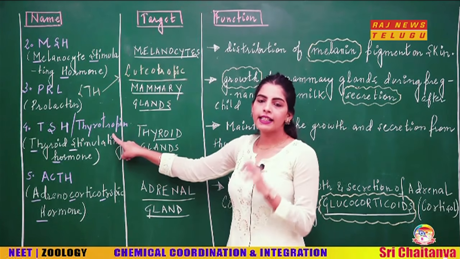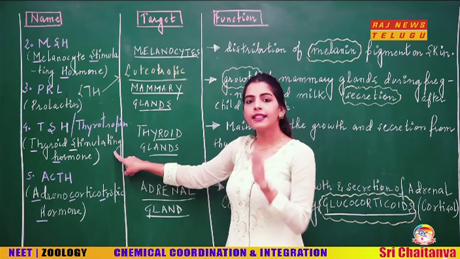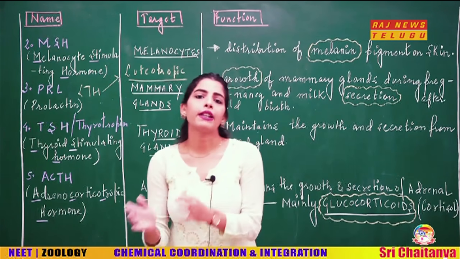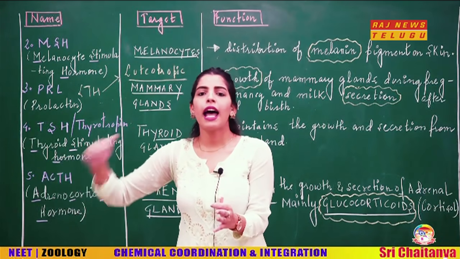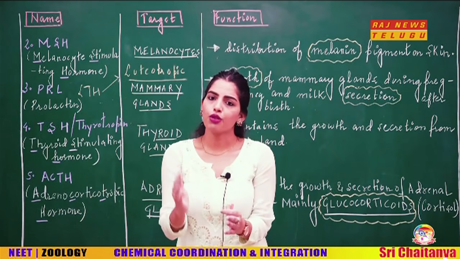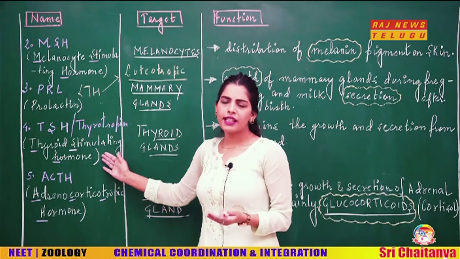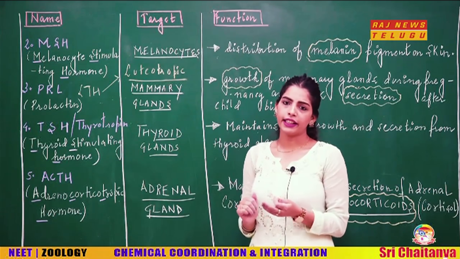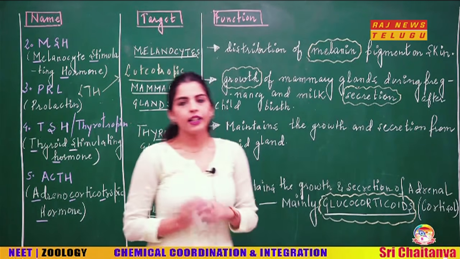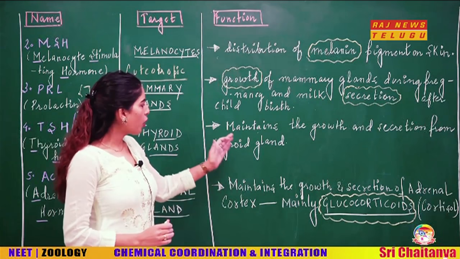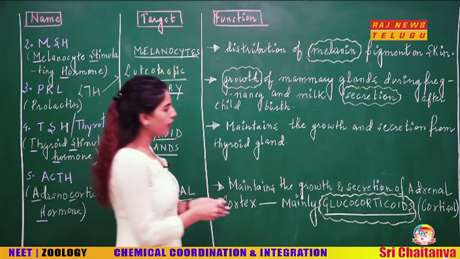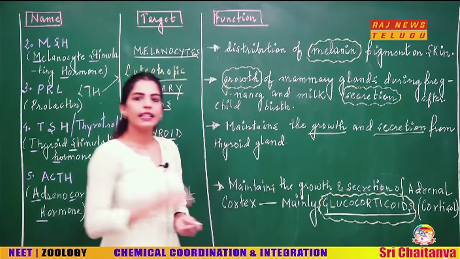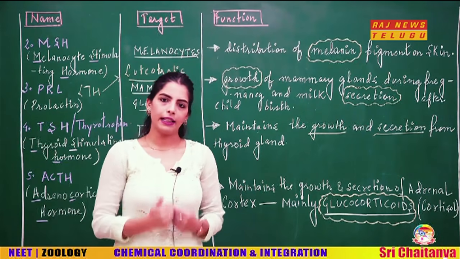The next hormone is TSH, which is called thyroid stimulating hormone, or it might be called thyrotrophin, okay? It's very easy to know its target because its name has thyroid. So, definitely the target is the thyroid gland, okay? When it acts upon the thyroid gland, what is it going to cause? It is going to cause the growth and secretions from the thyroid gland.